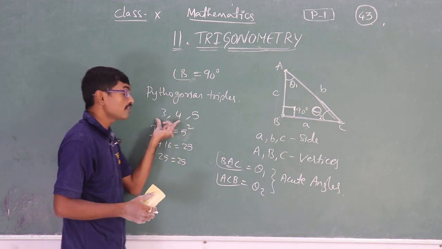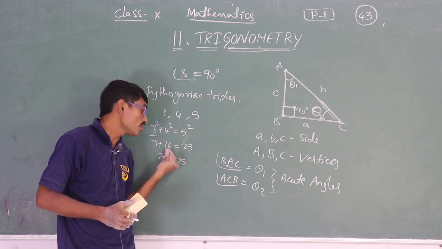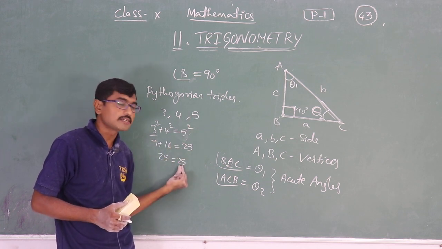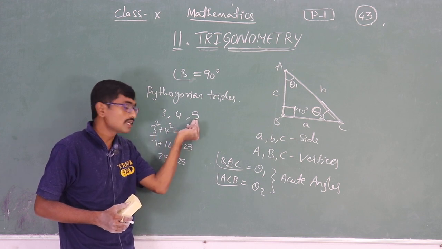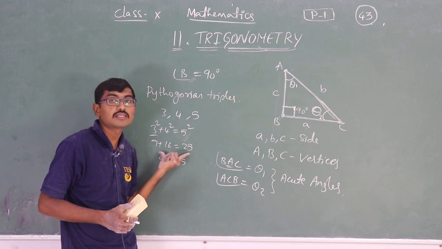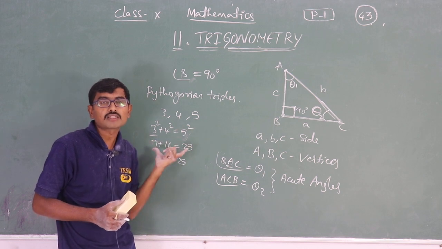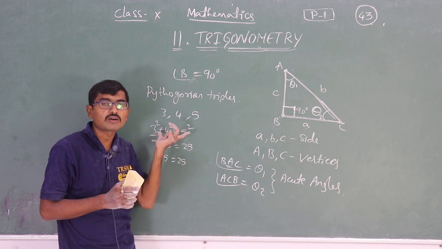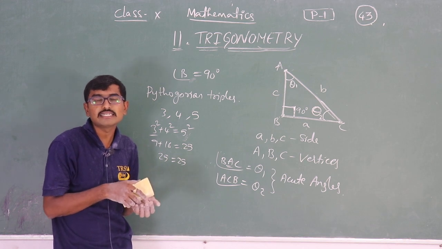It means the sum of squares of the two smaller sides should be equal to the square of the larger side. If the sum of squares of the two smaller sides is equal to the square of the larger side, if they both are equal, then the triangle is following the Pythagorean triplet. Okay, Pythagoras formula or Pythagorean triplet. About this we will be discussing in detail here.